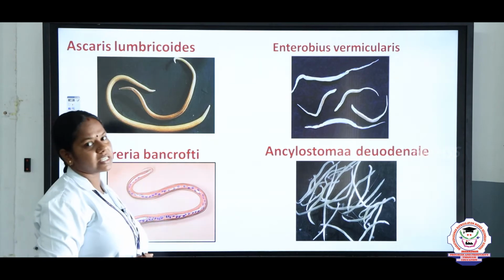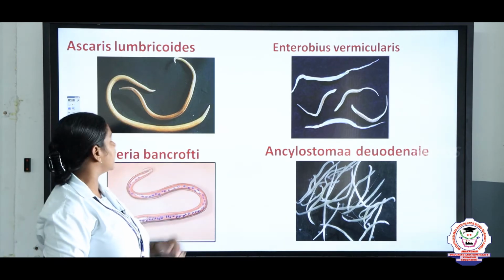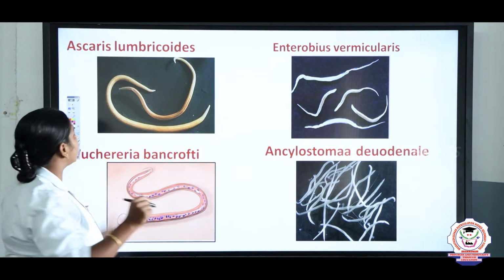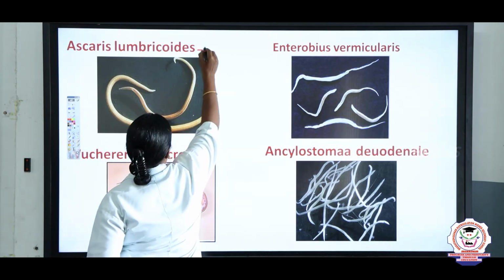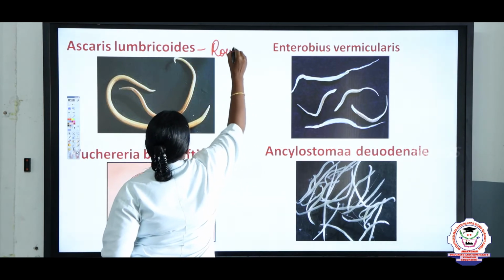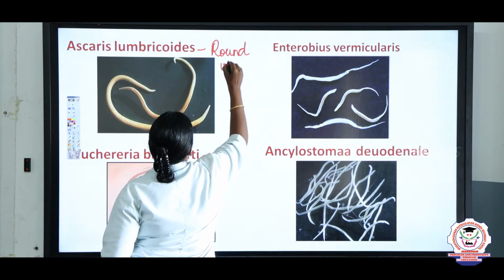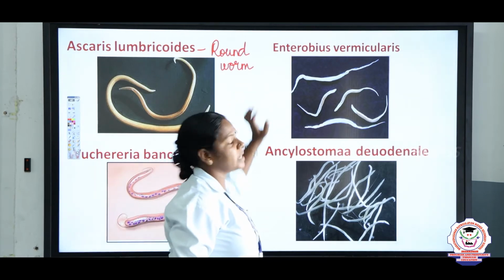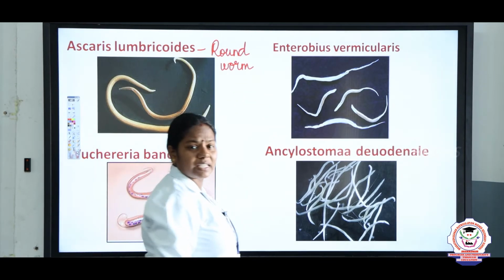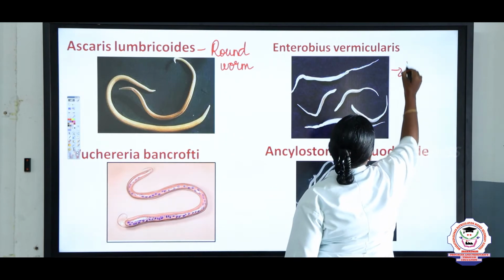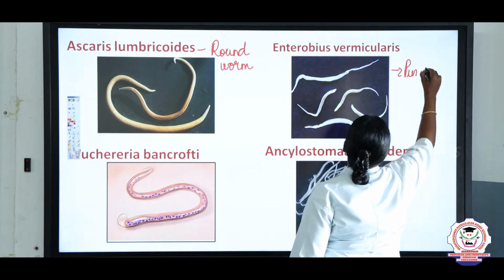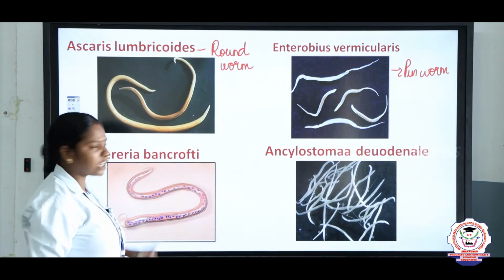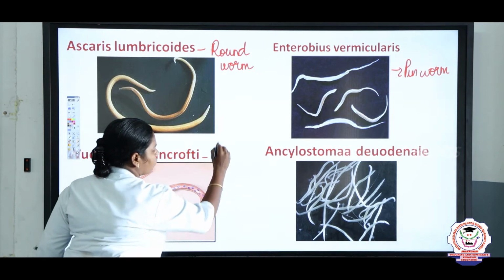And now we are going to study some of the examples of phylum Aschelminthes, children. So this is Ascaris lumbricoides. And what is the common name? Just underline and write. The common name for Ascaris lumbricoides is roundworm. And another example is Enterobius vermicularis. The common name for this is pinworm. And Wuchereria bancrofti, we call it filarial worm.